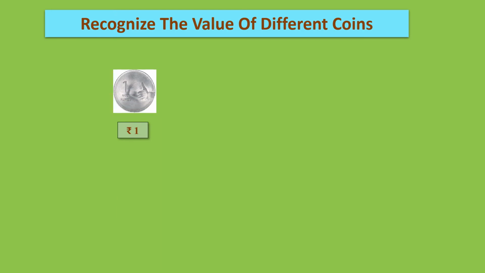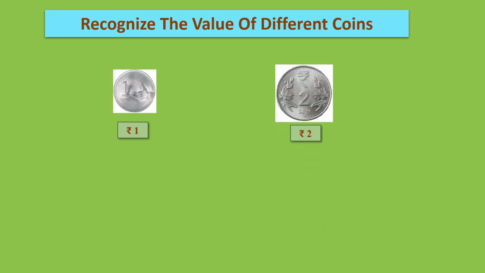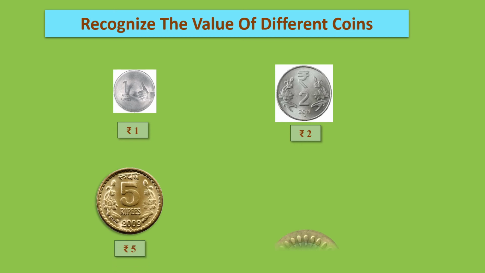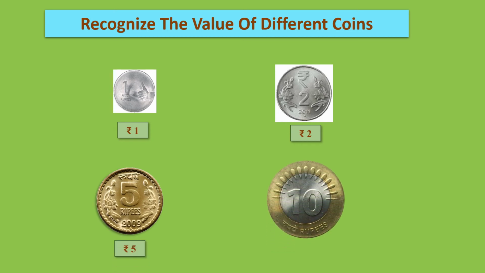This is rupee 1 coin. You can see here, this is rupee 1 and rupees 2 coin. Now 5 is written on this coin. So this is rupees 5 and this is rupees 10 coin. So these are the coins which are used nowadays.